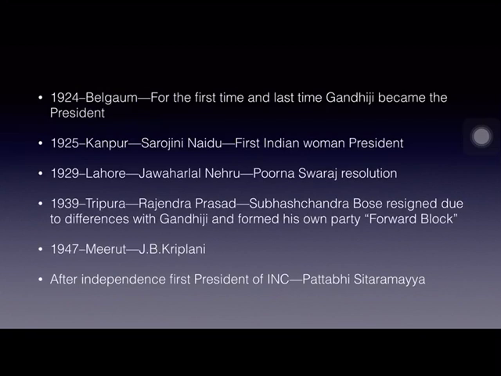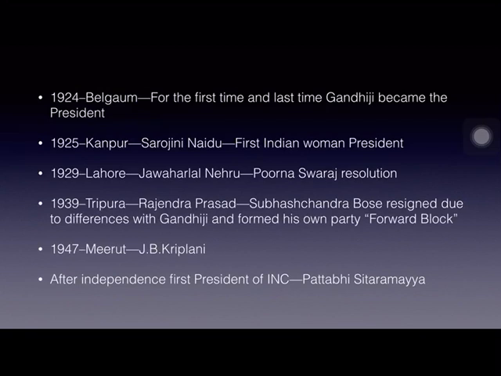In 1929, it is again a most important session. 1929, Lahore it was held. The president was Jawaharlal Nehru, and in this Lahore Congress session, the Purna Swaraj resolution was taken by the leaders. That means they demanded complete freedom from the Britishers.